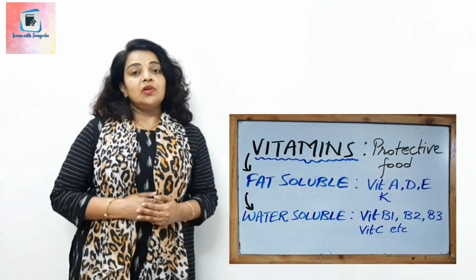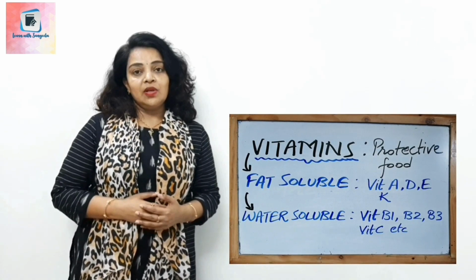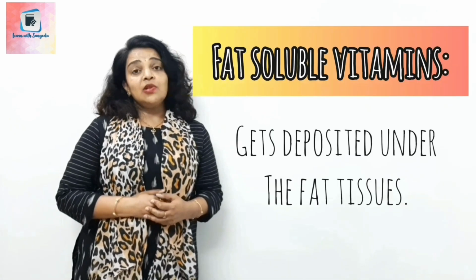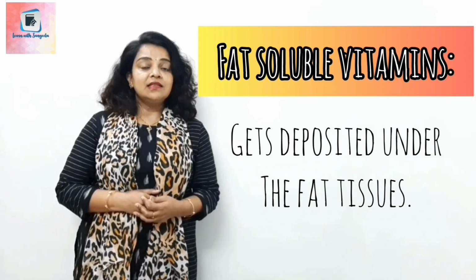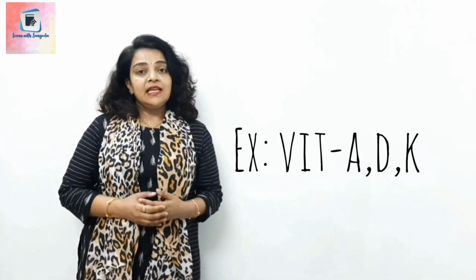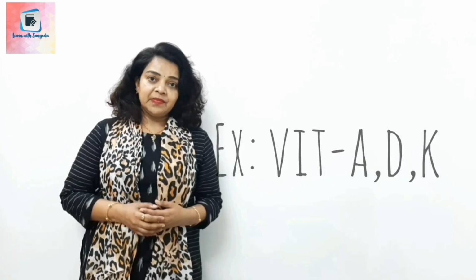Now coming back to the vitamins. Vitamins are of two categories, water-soluble vitamins and fat-soluble vitamins. Fat-soluble vitamins get deposited under our skin, under the fat tissues. These are vitamin A, D and K. These vitamins get stored in our fat tissues.